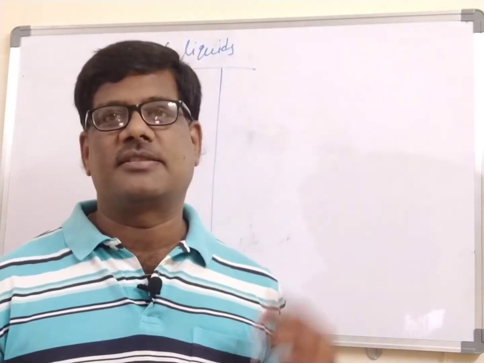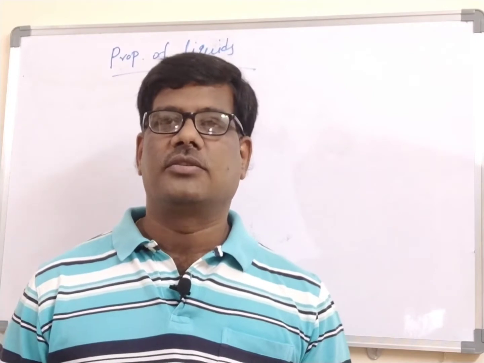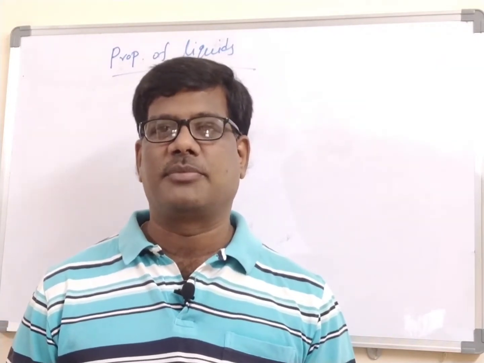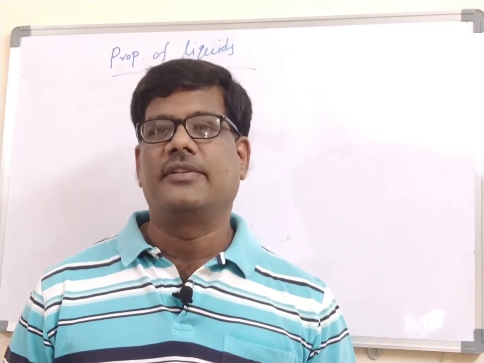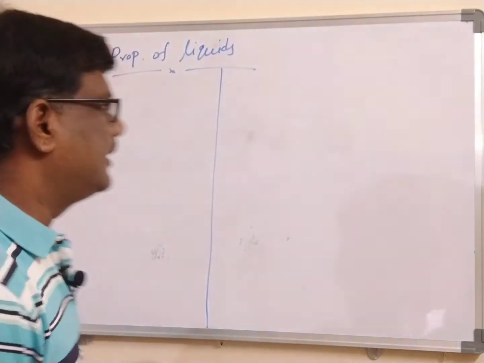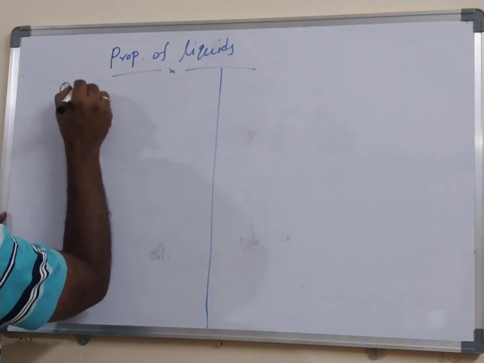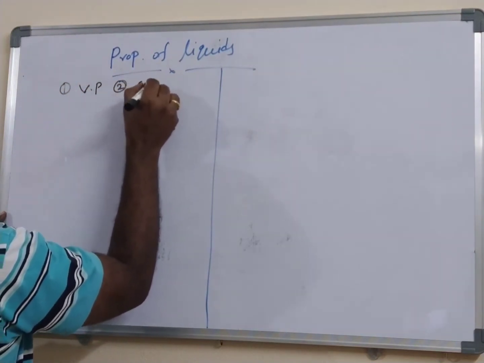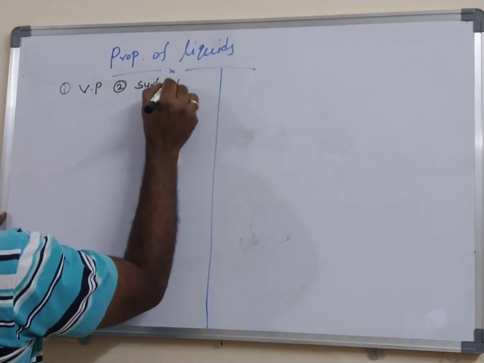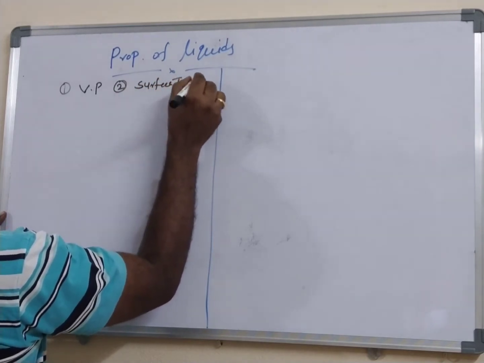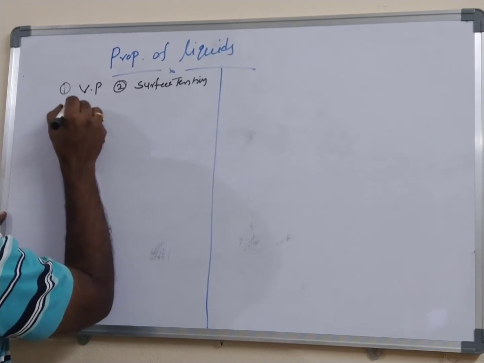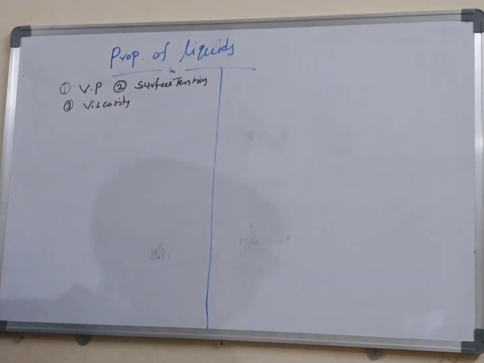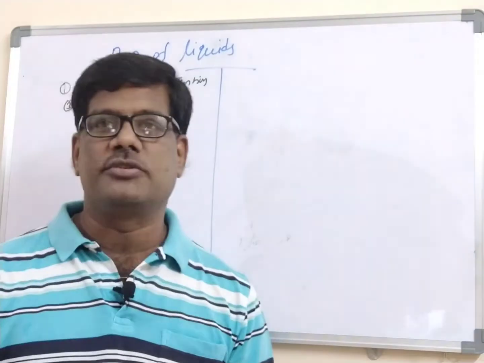Today my topic is properties of liquid. Up to here I finished the properties of the gases. Now I am entering into the properties of liquid. And liquid will have three properties mainly. They are number 1 vapor pressure, number 2 surface tension, number 3 viscosity. So these are the three properties we are going to discuss.